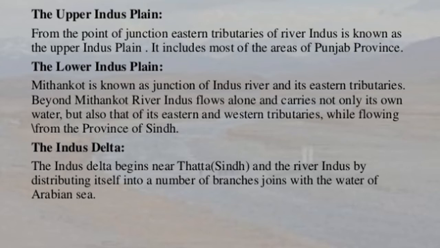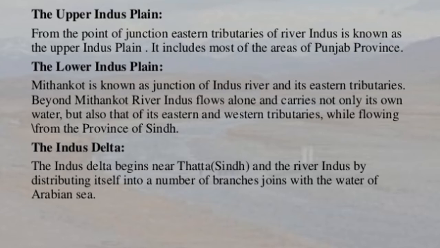From the point of junction, मतलब जहाँ से मिल रहा होता है, eastern tributaries of the river Indus is known as the upper Indus Plain. जो ईस्टर्न साइड पे उसको कहते हैं अपर इंडस प्लेन, जो कि ऊपर की साइड पे है, जो पंजाब की साइड पे पड़ती है. It includes most of the areas of Punjab province, whereas the lower Indus Plain,